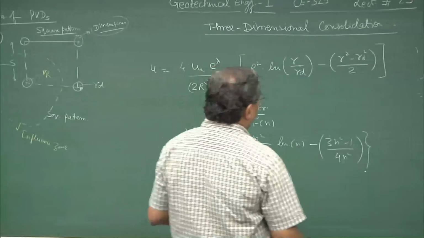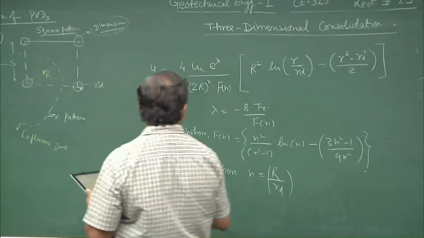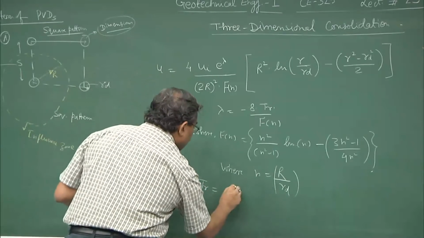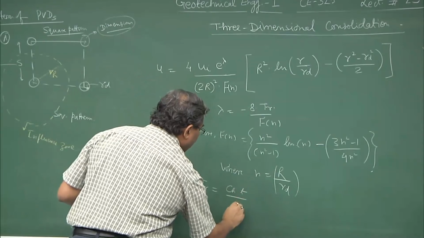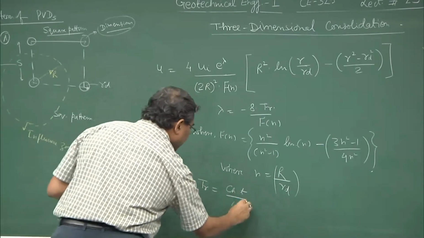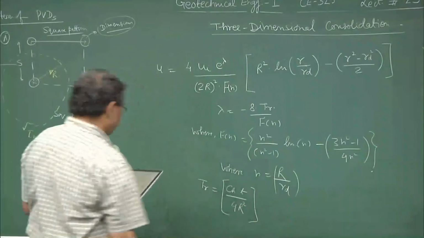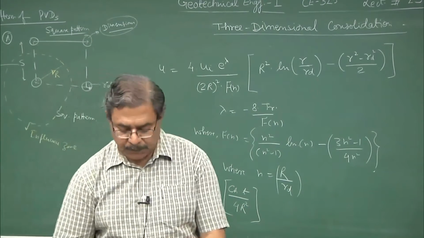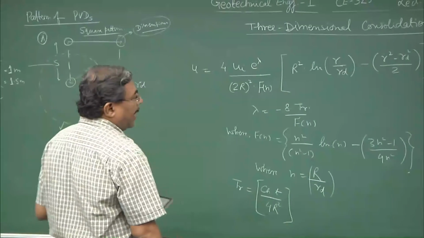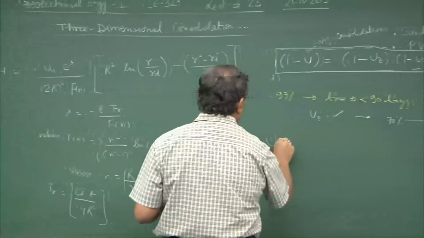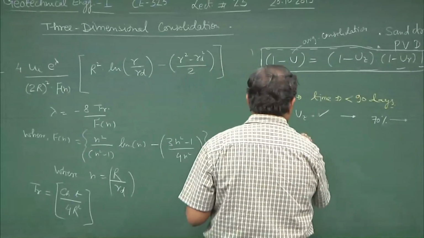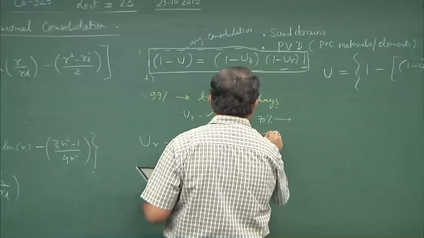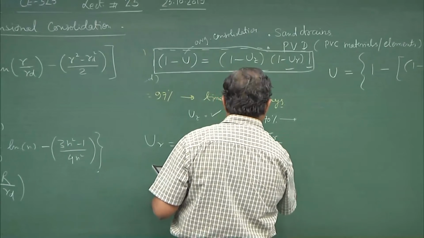The Tr is defined as Ch into T upon 4r square. And hence, UR can be defined as 1 minus exponential minus 8 times Tr upon Fn.